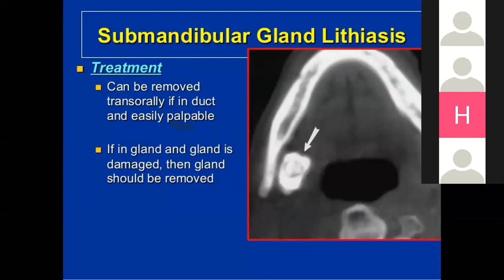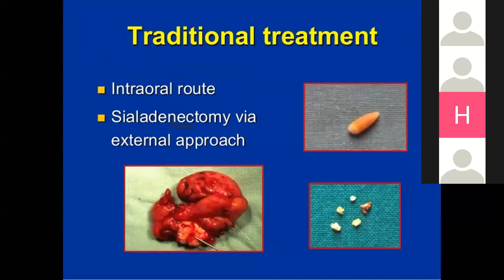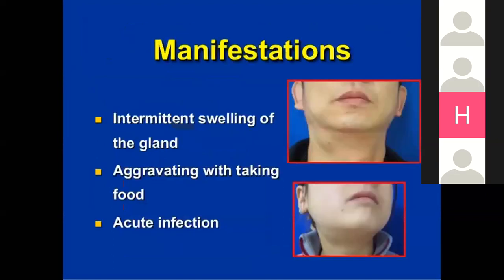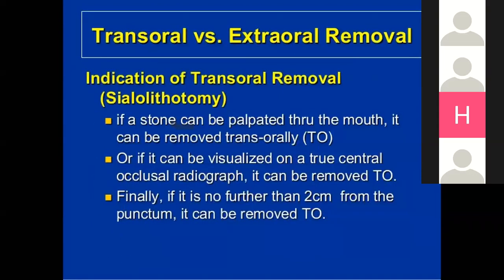Submandibular gland lithiasis treatment: the stone can be removed transorally if it is in the duct and easily palpable. If it is in the gland or the gland is damaged, then the gland should be removed. So the traditional treatment is either the intraoral route, sialolithotomy, or sialoadenectomy through the external approaches. Manifestations are intermittent swelling of the gland that is aggravated with taking food, or sometimes the patient having acute infections.